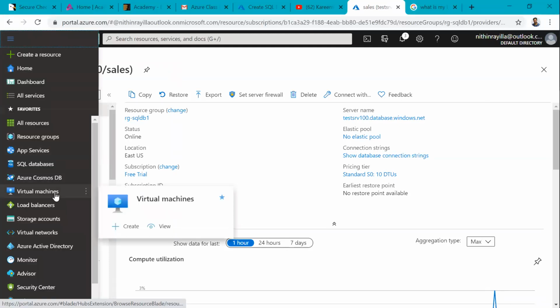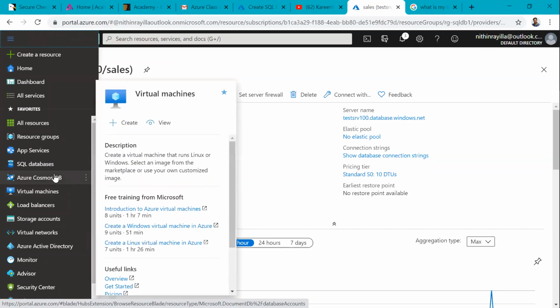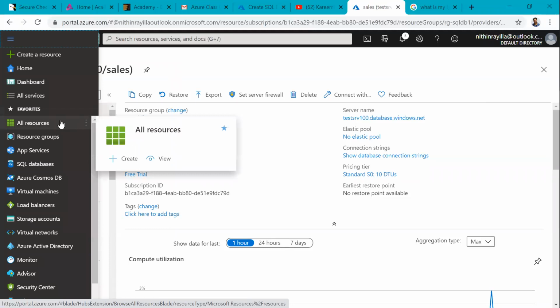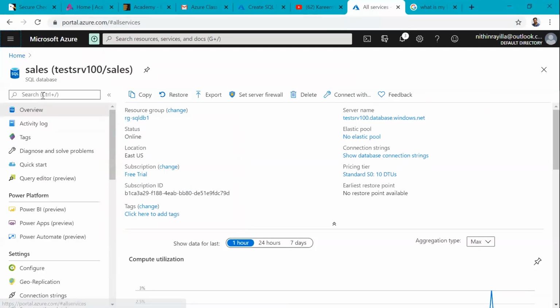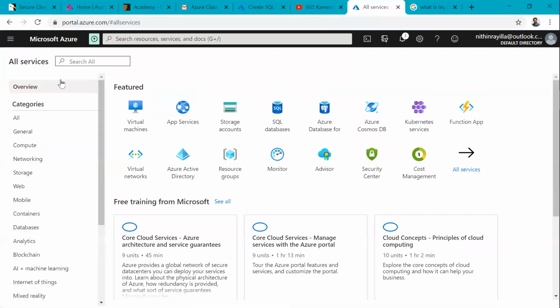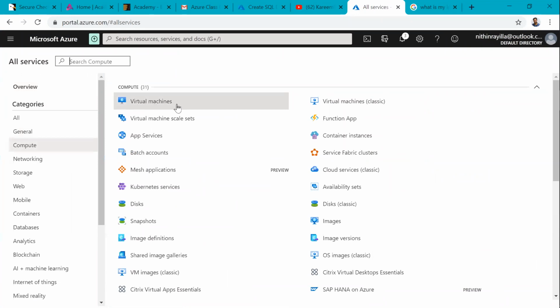Let's say I will go back to virtual machines. In case of IaaS, remember, we can create our own dedicated machine. We can create it with the required version. We can work with that machine. Check here. We can say all services. What do you want? It is asking. Actually, creating virtual machines comes under compute services. We'll see again. Here, see what machine you want. It is asking. We can search also here.